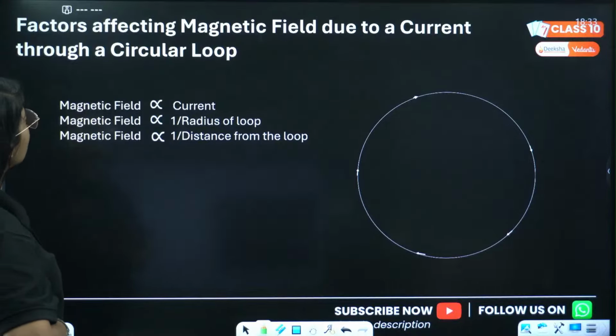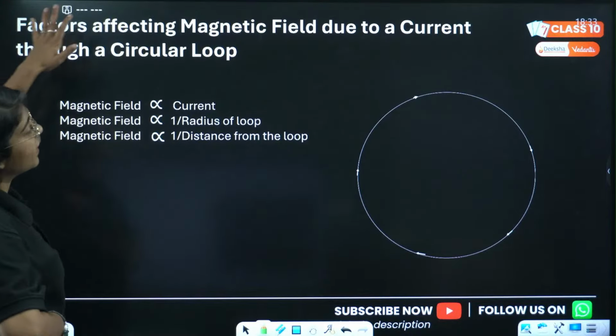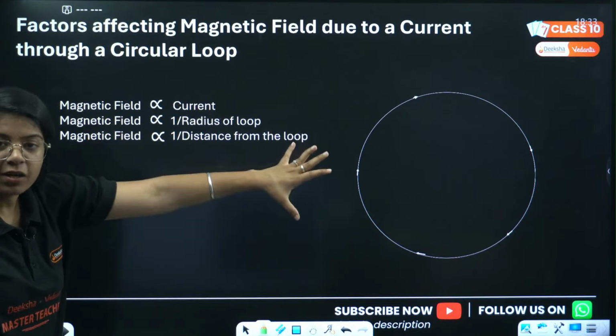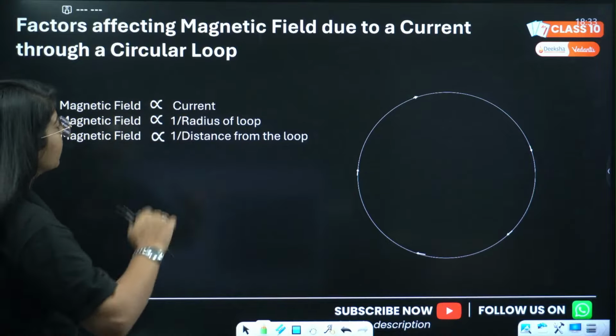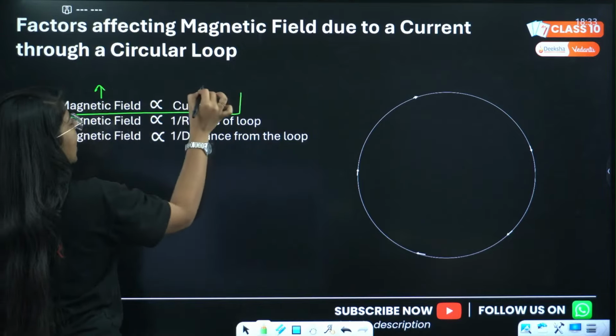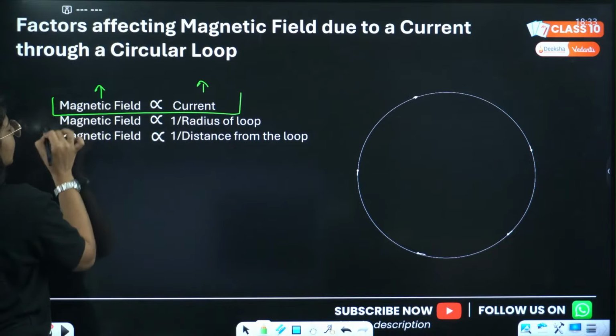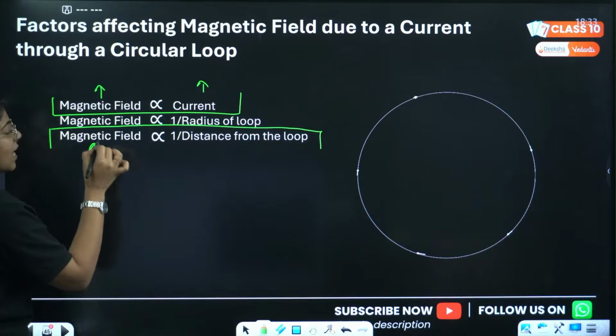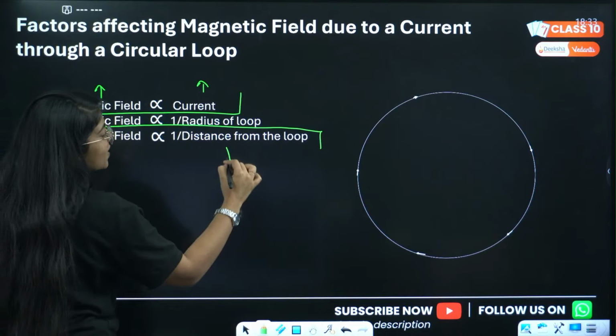Next, we have factors affecting the magnetic field due to a current through a circular loop. We have a circular loop. The first factor remains the same: magnetic field increases as current increases. And the third factor is also the same: magnetic field will increase if the distance from the loop is less.